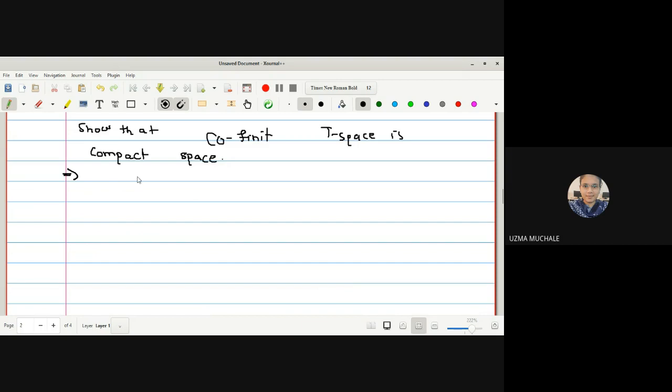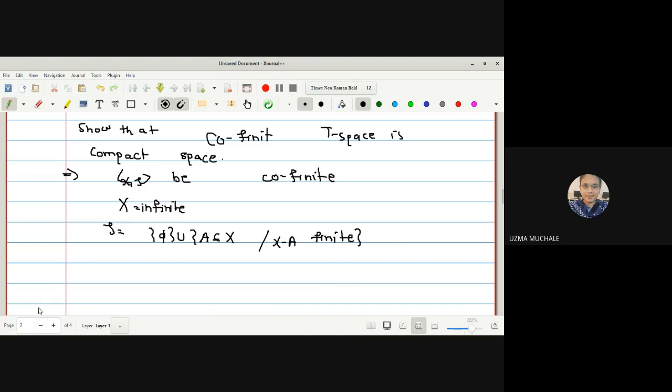To start with the proof, let (X, tau) be a cofinite topological space. Let X be an infinite set. The cofinite topology we have defined is the empty set together with all subsets A of X such that X minus A is finite. We have to prove that (X, tau) is a compact space.